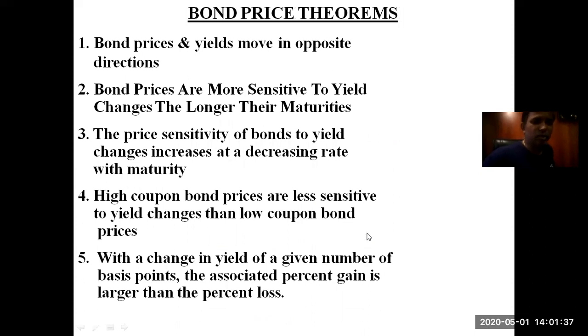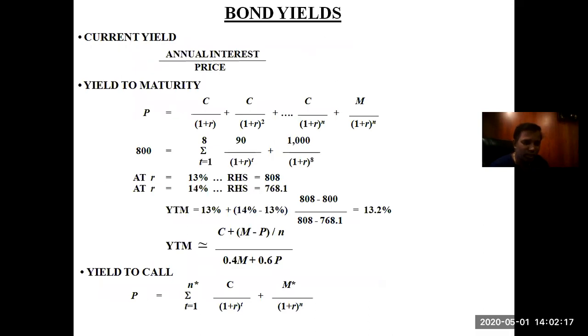There are certain bond price theorems. Bond price and return from the bond move in opposite directions. Bond prices are more sensitive to yield changes with respect to longer maturities. The price sensitivity of a bond to yield changes increases at a decreasing rate with maturity. High coupon bond prices are less sensitive to yield changes than low coupon bond prices. And with a change in the yield by a given number of basis points, the associated percent gain is larger than the percent loss. These are the things that the bond price theorems explain.